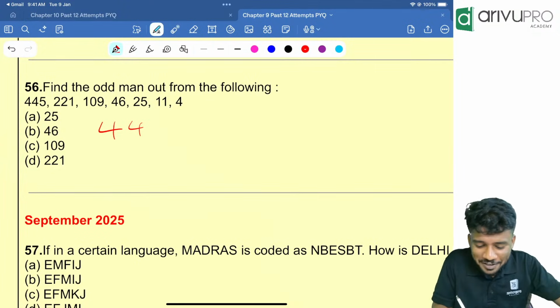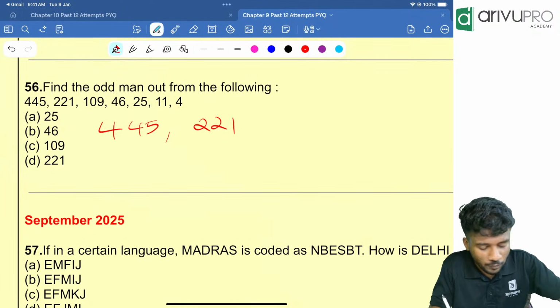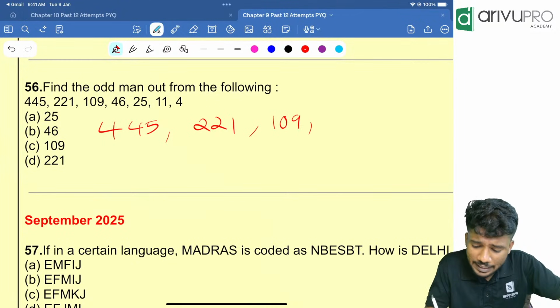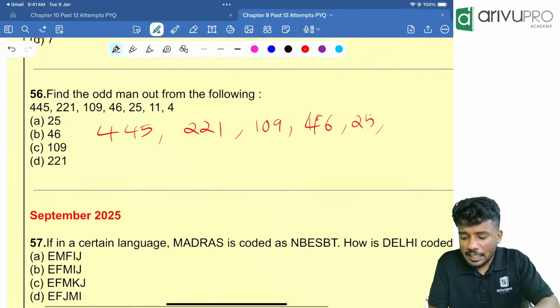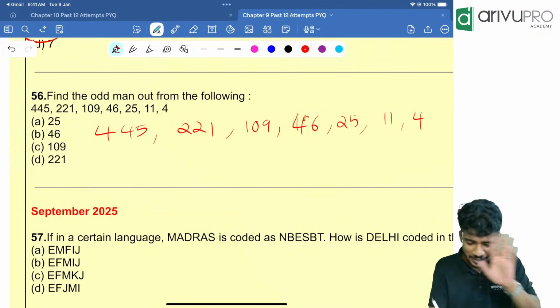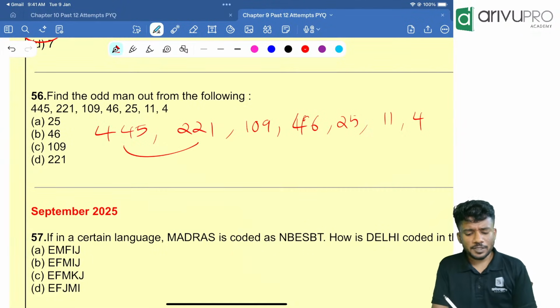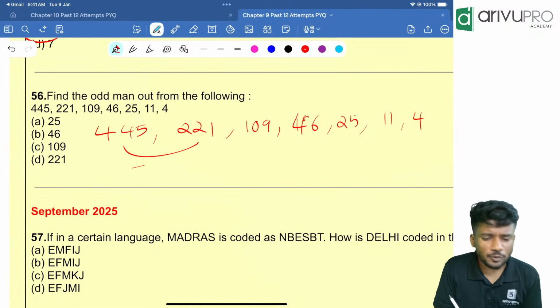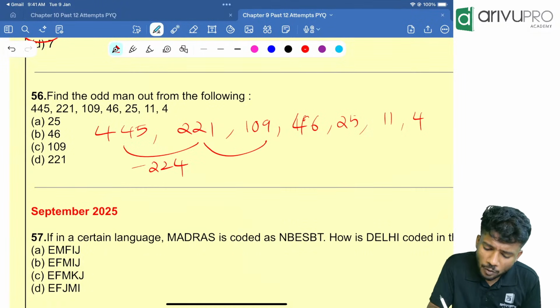Find the odd man out is the question. 445, 221, 109, 46, 25, 11, 4. These are the numbers, correct? Now, what is the common difference over here? That means 224 is the difference. Then how much is over here?